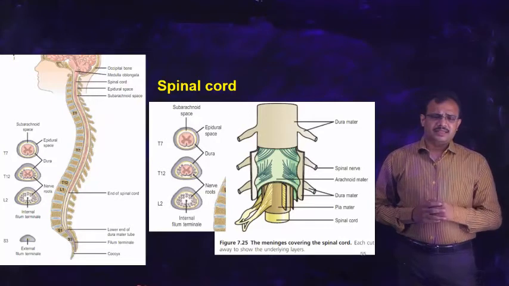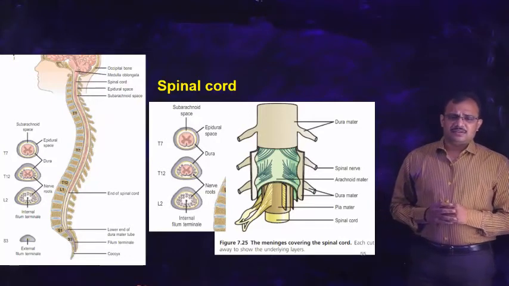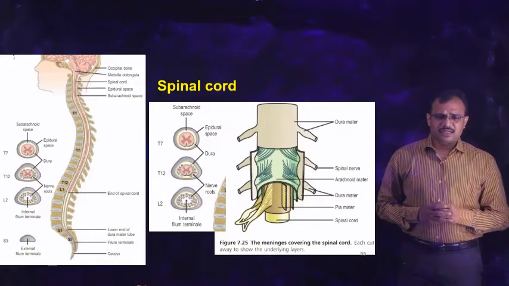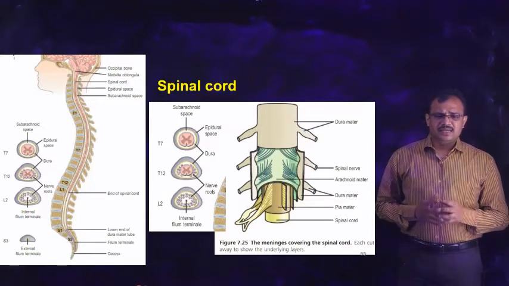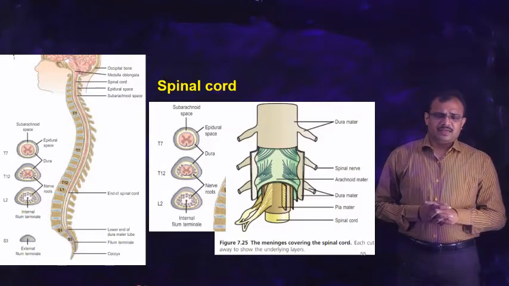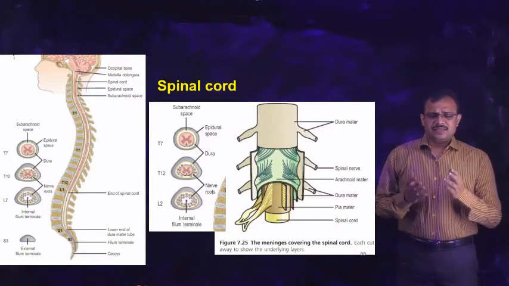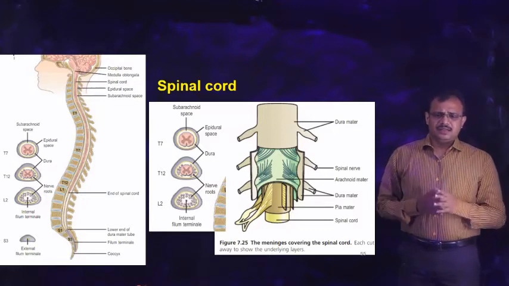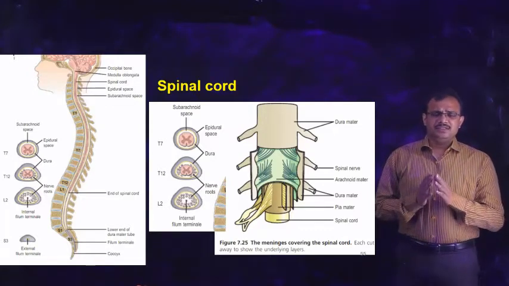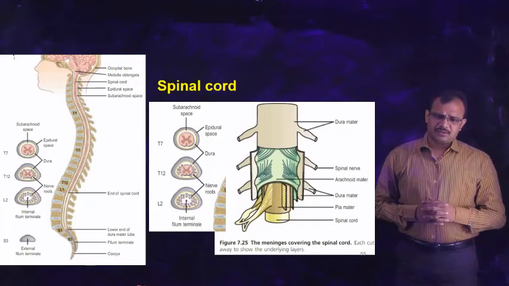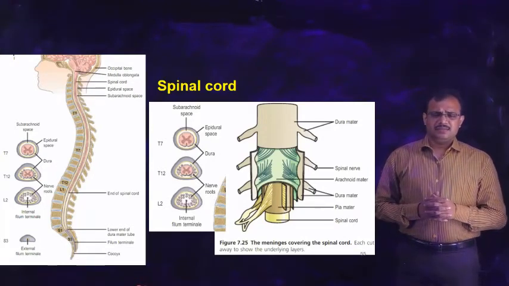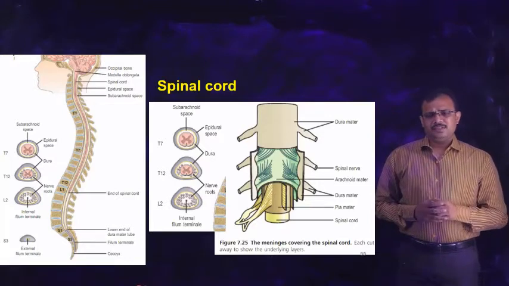It has the dura mater, the subdural space, the arachnoid mater, the subarachnoid space, and the pia mater. And once again, the cerebrospinal fluid, which is secreted from the ventricles, enters this subarachnoid space. It also circulates in the subarachnoid space of the spinal cord.